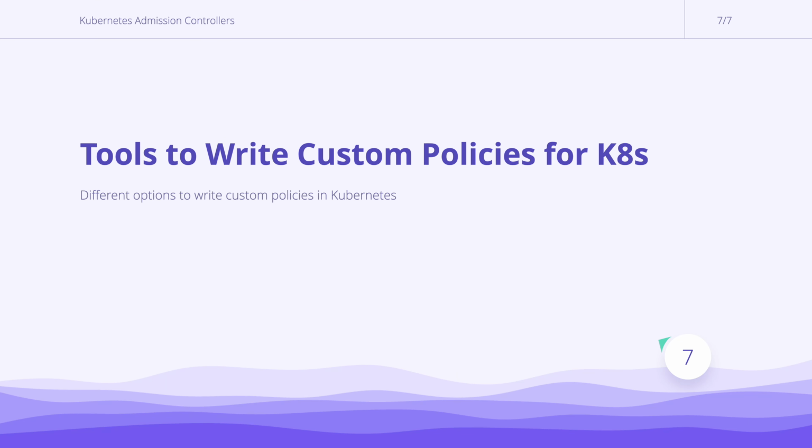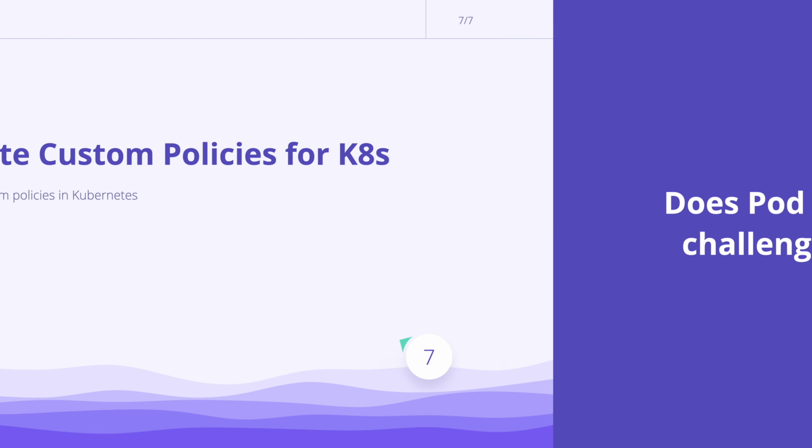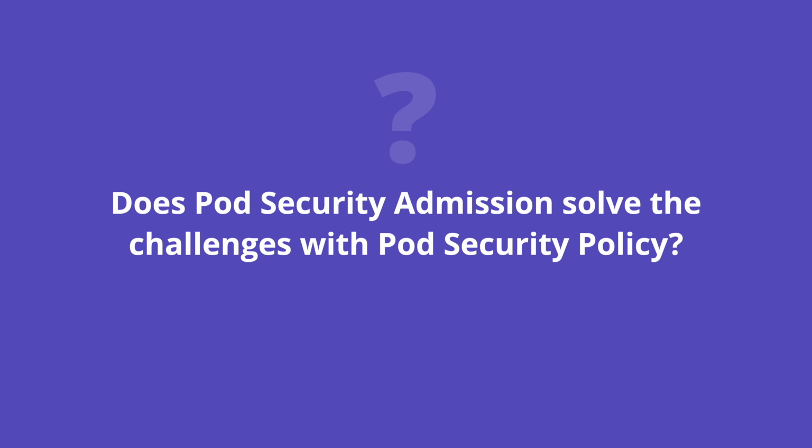From the beginning of the chapter, we have been reviewing different options to decide whether to admit a resource inside Kubernetes. In this module, let's review the different options that are currently available to write custom policies in Kubernetes. Well, we have seen pod security policies, discussed its challenges leading to its removal from Kubernetes. Then, we looked at pod security admission, which is a successor of the pod security policy.